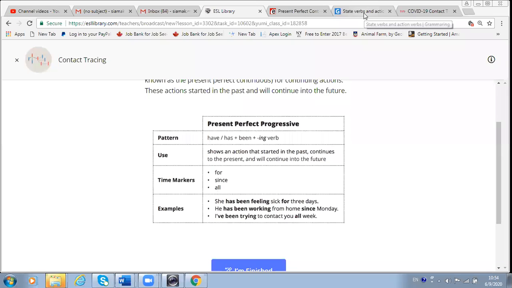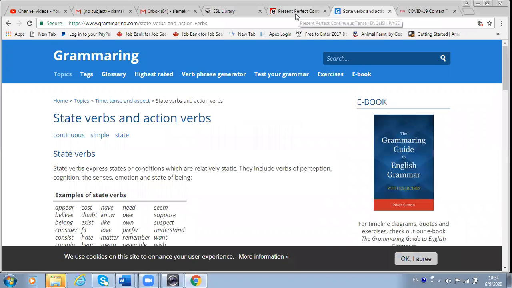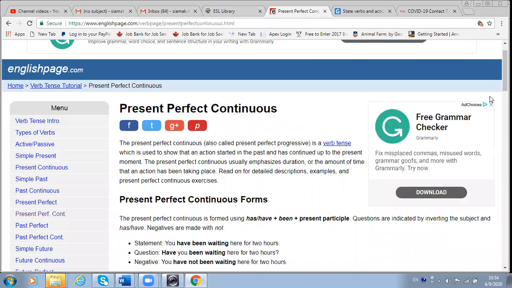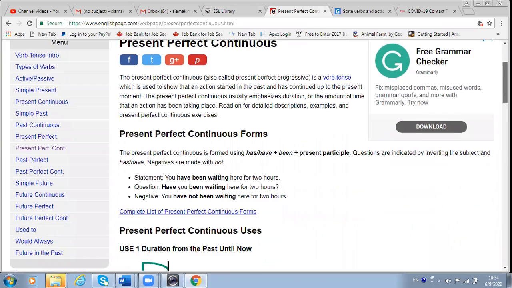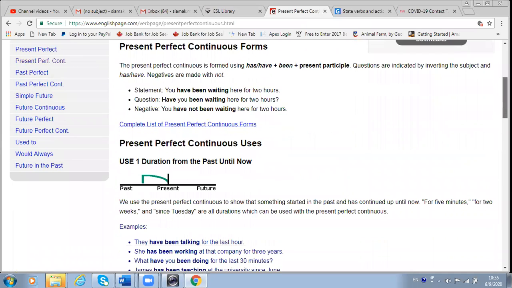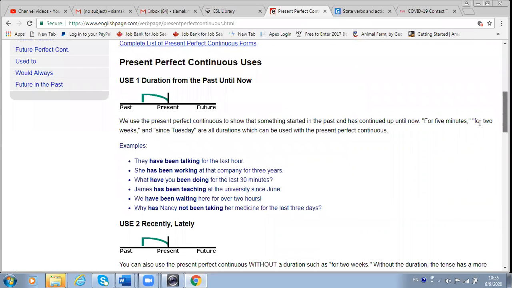I have got more information for you from another source, englishpage.com. It is present perfect continuous. The same story is told to you, but I like these graphs that are used here. So present perfect continuous use one: duration from the past until now. As you can see in the graph, something has happened in the past. It has continued up to present. So that's the difference between present perfect continuous and present perfect.